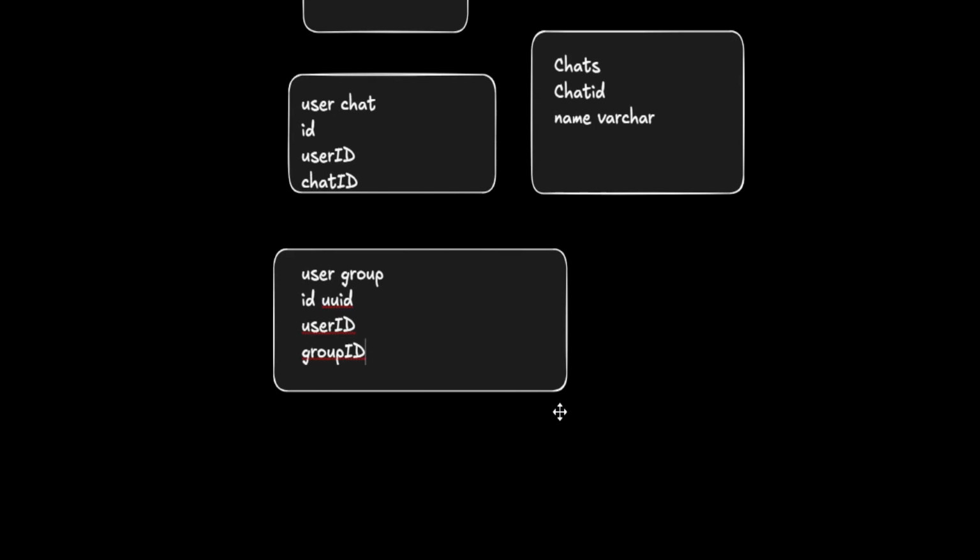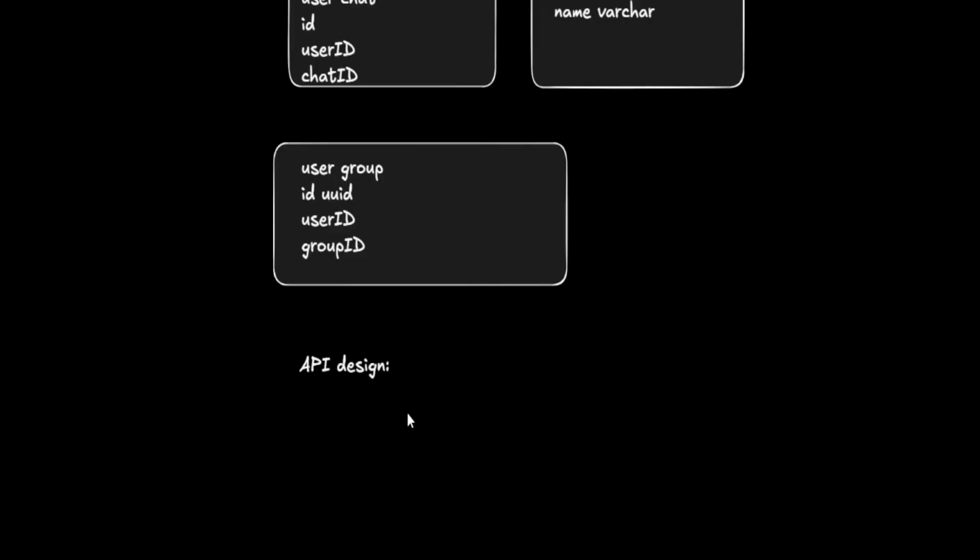Hardly will we get 45 minutes to 1 hour for this system design. So you need to manage your time effectively while you are doing the design. Moving on to the API design, just discuss with your interviewer and move to the next step. So I would like to have a join group method where a user should be able to join a specific group, and it returns whether it's a success or not.